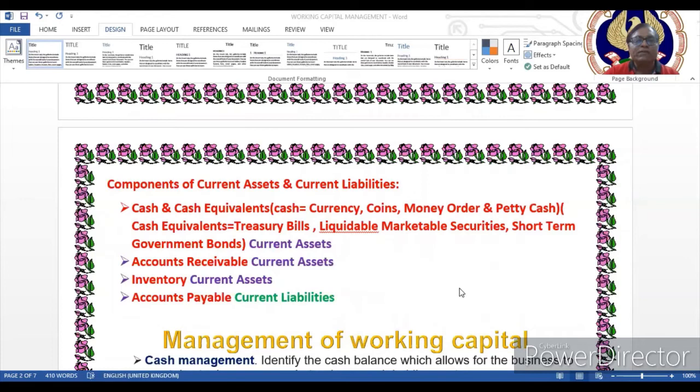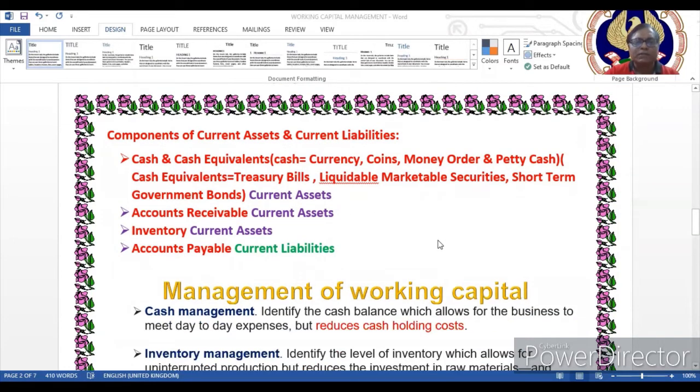So what is the meaning of cash and cash equivalent? Cash means actual cash, that is hard currency. It can be coin, money order and petty cash. Cash equivalents can be short-term government bonds, treasury bills or liquid marketable securities. That is a part of current assets.